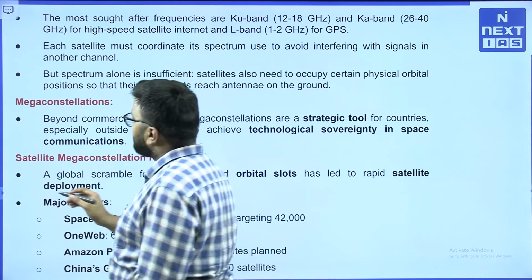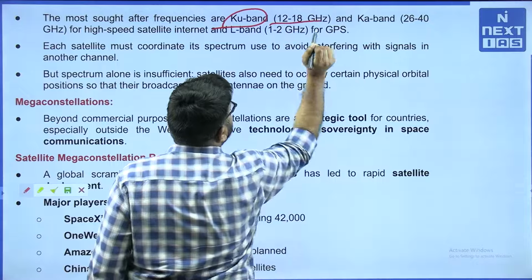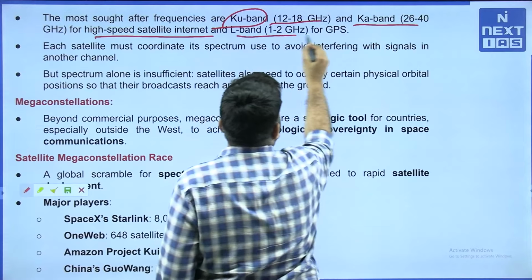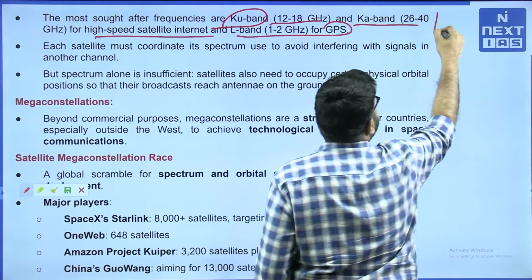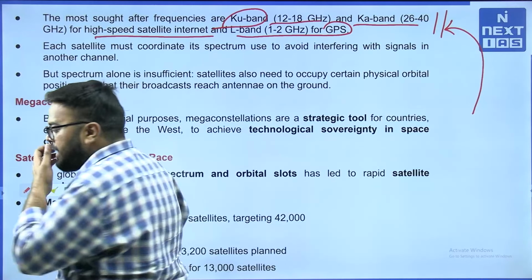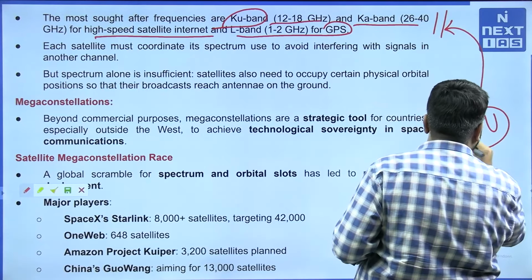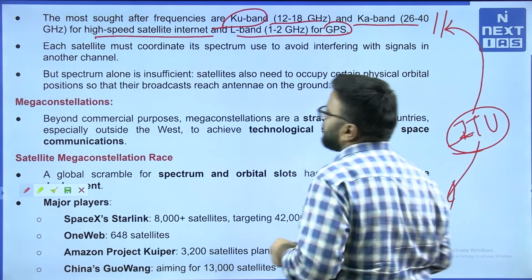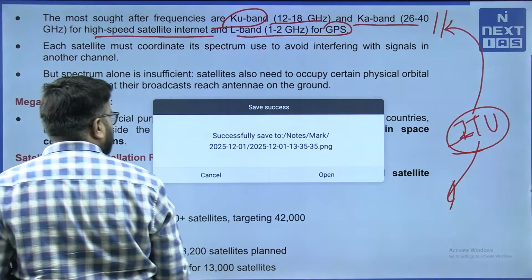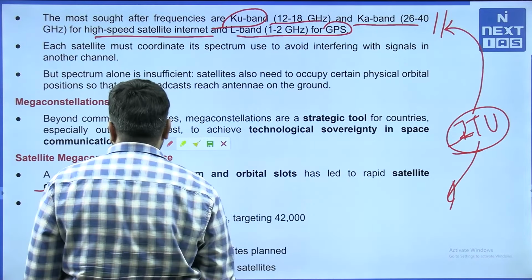See, the most coveted, sought after frequencies are the Ku band, particularly 12 to 18 gigahertz, and the Ka band for high speed satellite internet, and the L band for GPS. All the companies want some spectrum in these bands, and that is where ITU comes into the picture. ITU tries to actually give the licenses to operate in these bands. So, essentially the satellite mega constellations race which is ongoing right now, the global scramble for spectrum and orbital slots, has led to rapid satellite deployment.